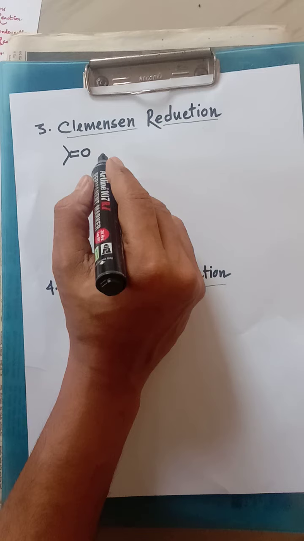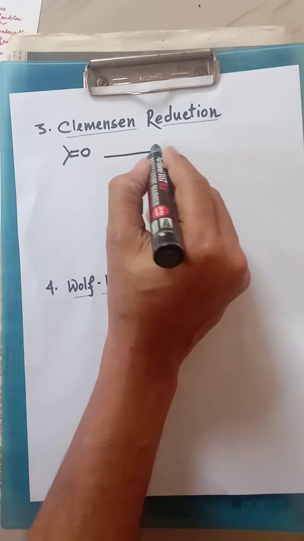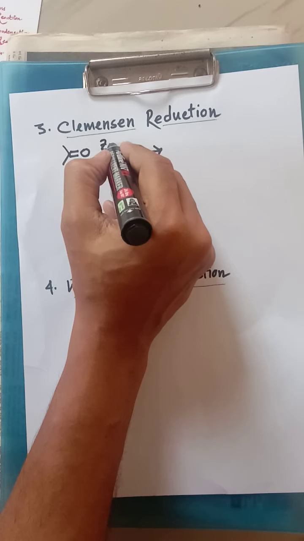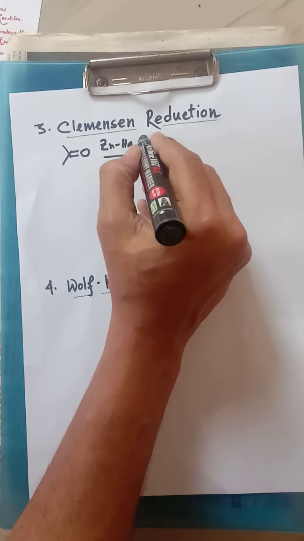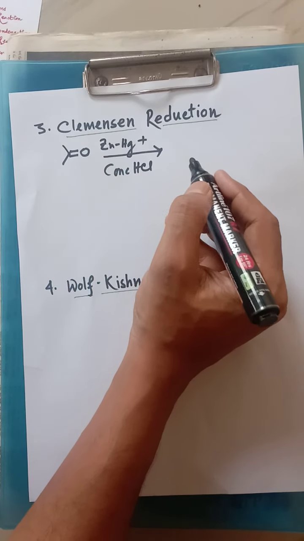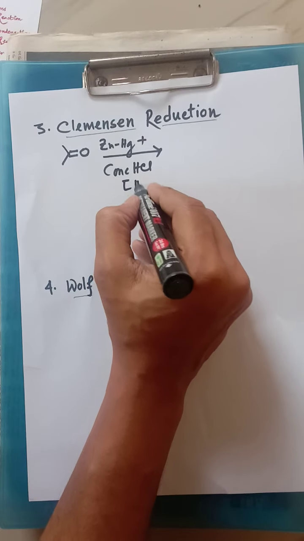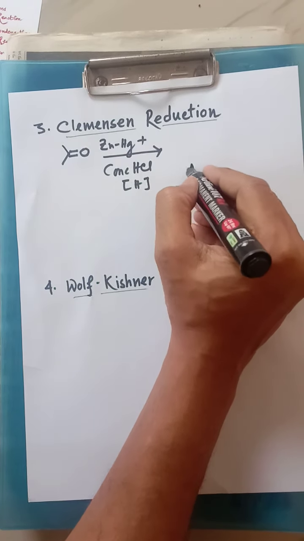Aldehyde or ketone is taken along with ZnHg, zinc amalgam, plus concentrated HCl. Reduction is done over here, and the result is that an alkane is prepared.